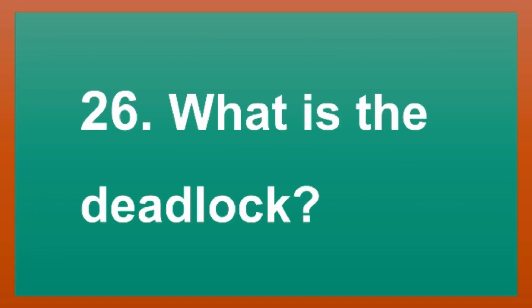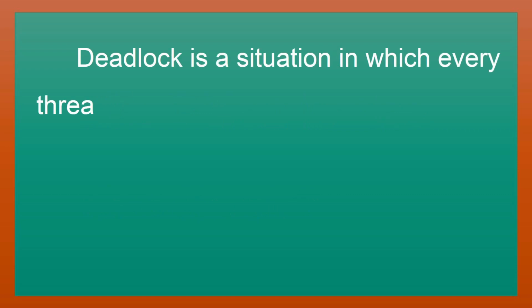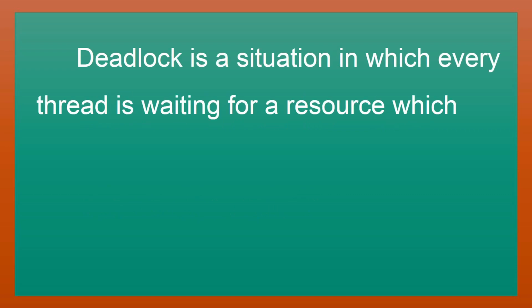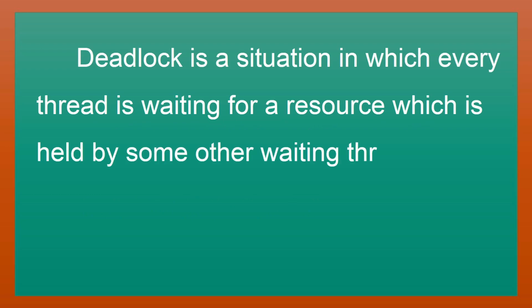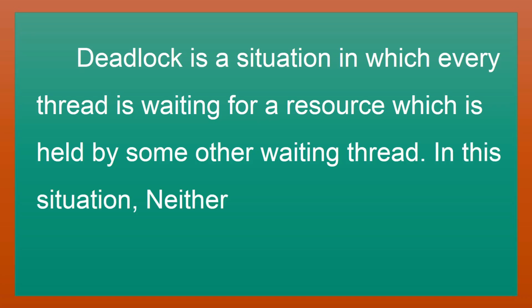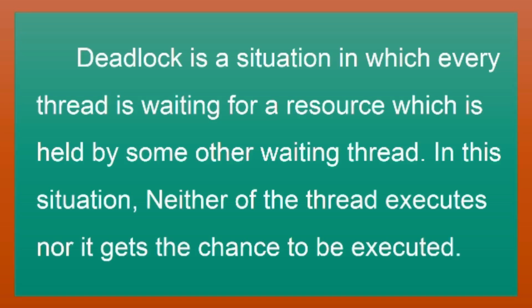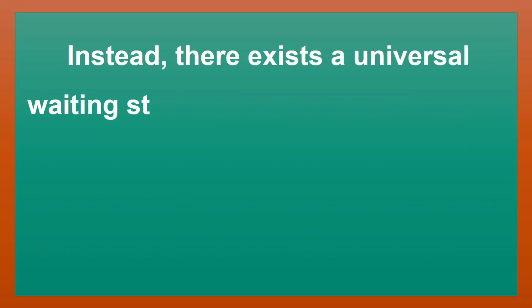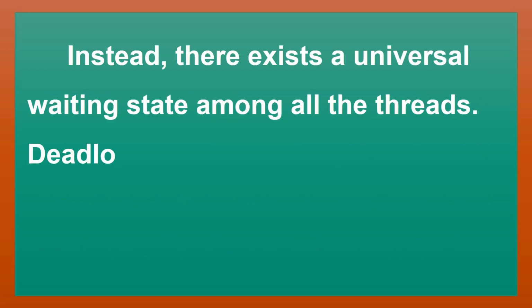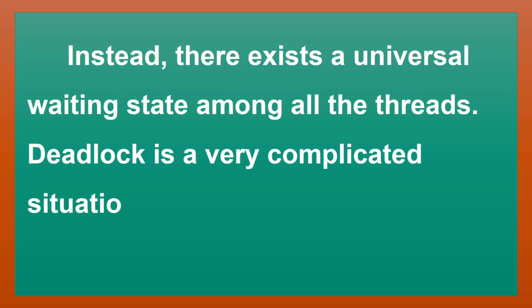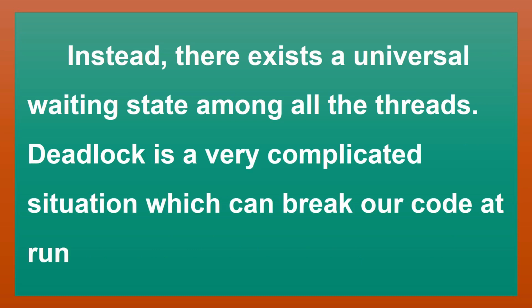What is deadlock? Deadlock is a situation in which every thread is waiting for a resource which is held by some other waiting thread. In this situation, neither of the threads executes nor gets the chance to be executed. Instead, there exists a universal waiting state among all the threads. Deadlock is a very complicated situation which can break our code at runtime.